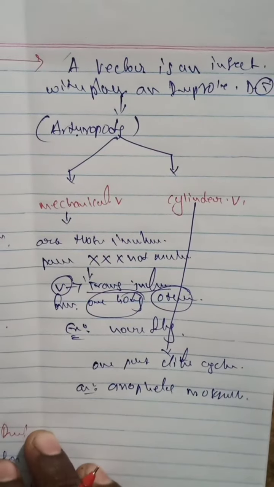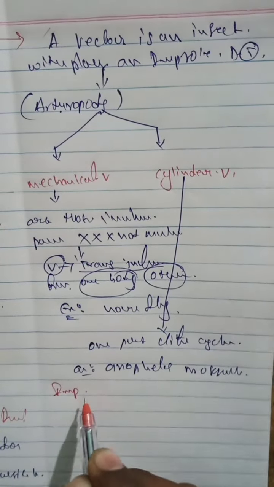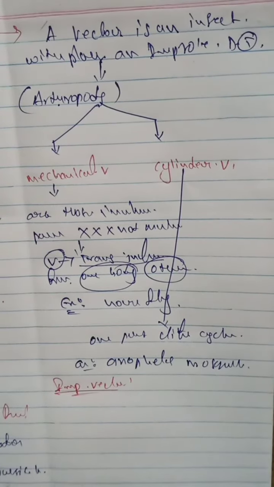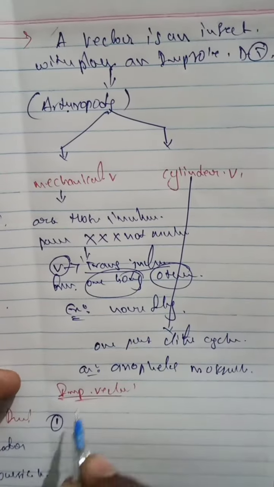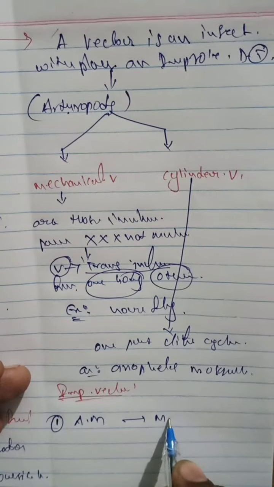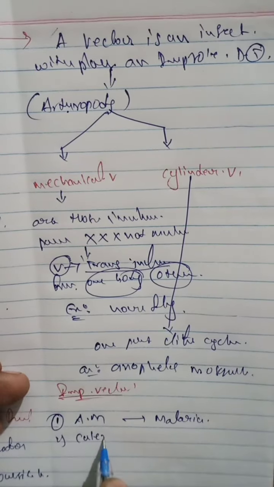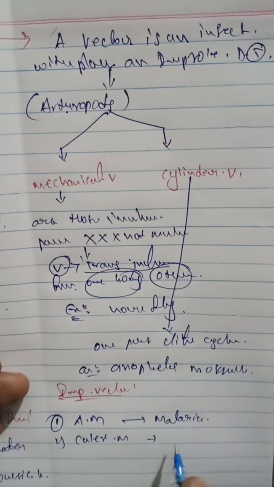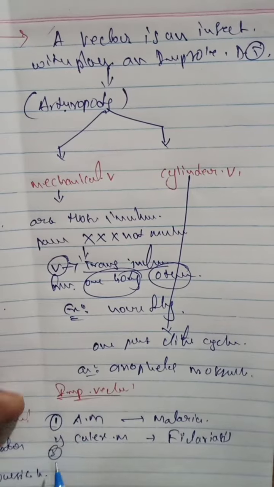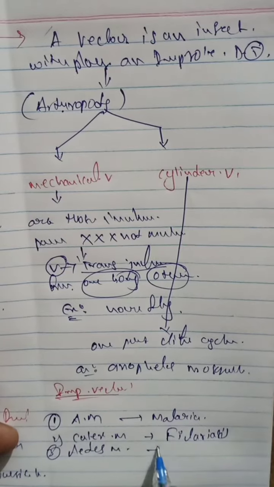And some important vectors. What are the different types of vectors? Important vectors cause different types of diseases or transmit diseases. What are they? Number one, we know that the Anopheles mosquito causes malaria. Number two, Culex mosquito, filariasis. Number three, Aedes mosquito, dengue fever.